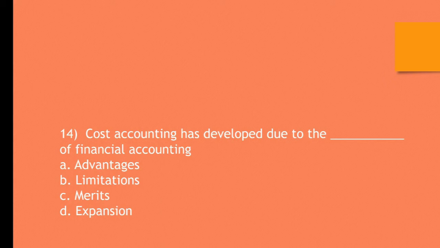Question number 14. Cost accounting has developed due to ___ of financial accounting. A. Advantages, B. Limitations, C. Merits, D. Expansion. Obviously, the correct answer is B. Limitations. Cost accounting has developed due to the limitations of financial accounting.